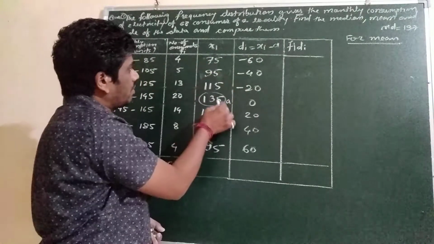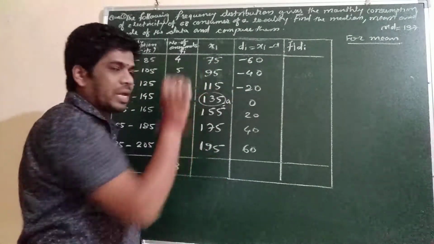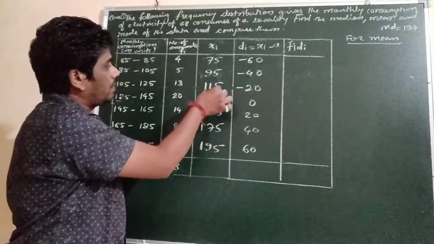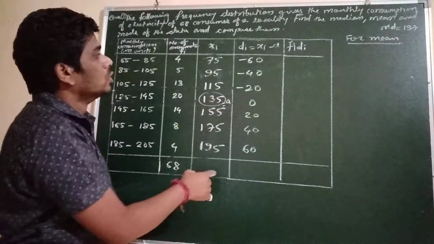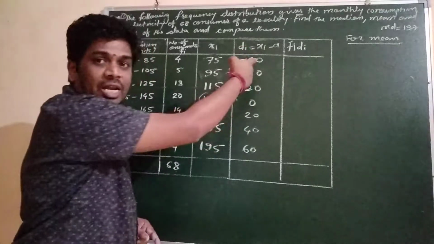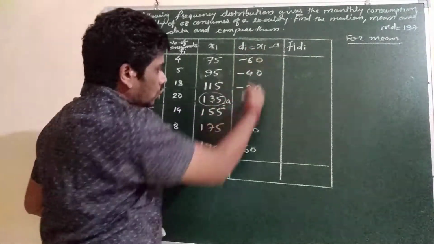Which one is the middle one? Because it is odd numbers, obviously we will get exactly the middle. The fourth term will be the middle one, so this will be A. So here we will find the deviation xi minus A. So you will get this.